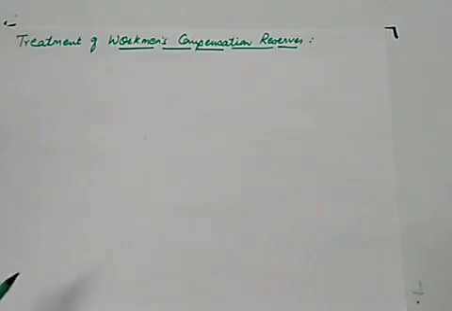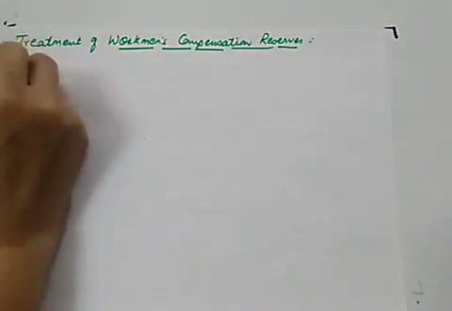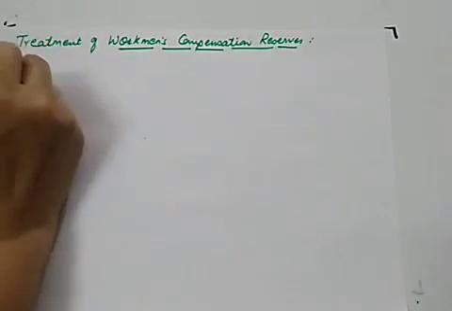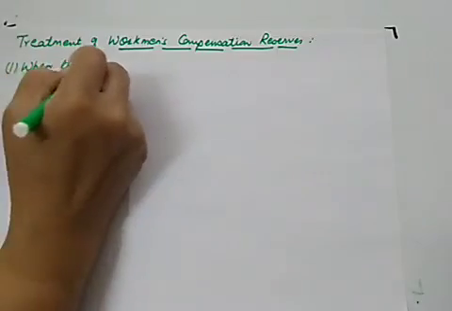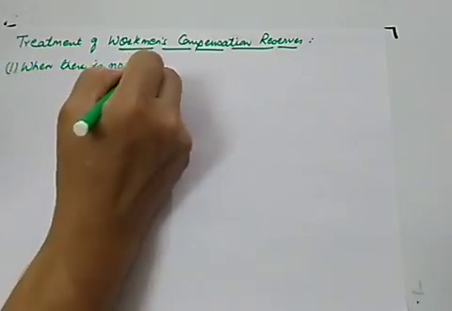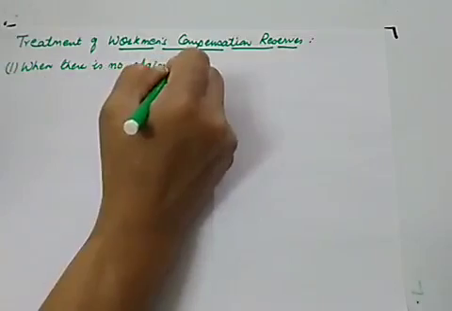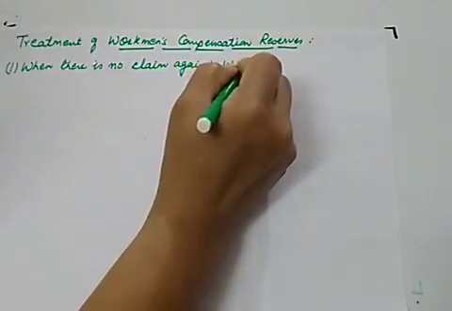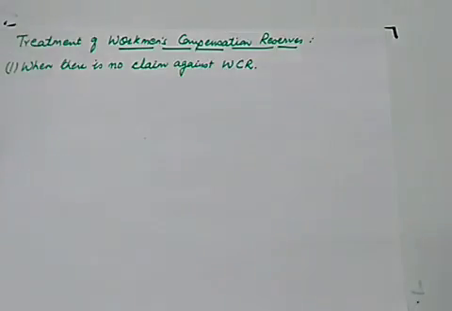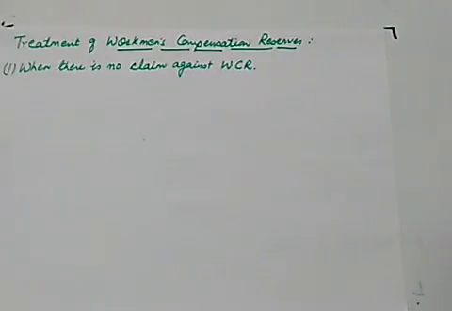So let us see the various situations under this. First situation will be when there is no claim against workman compensation reserve. What is the meaning of this no claim? No claim means none of the workers met with an accident during the working hours. So there is no claim.